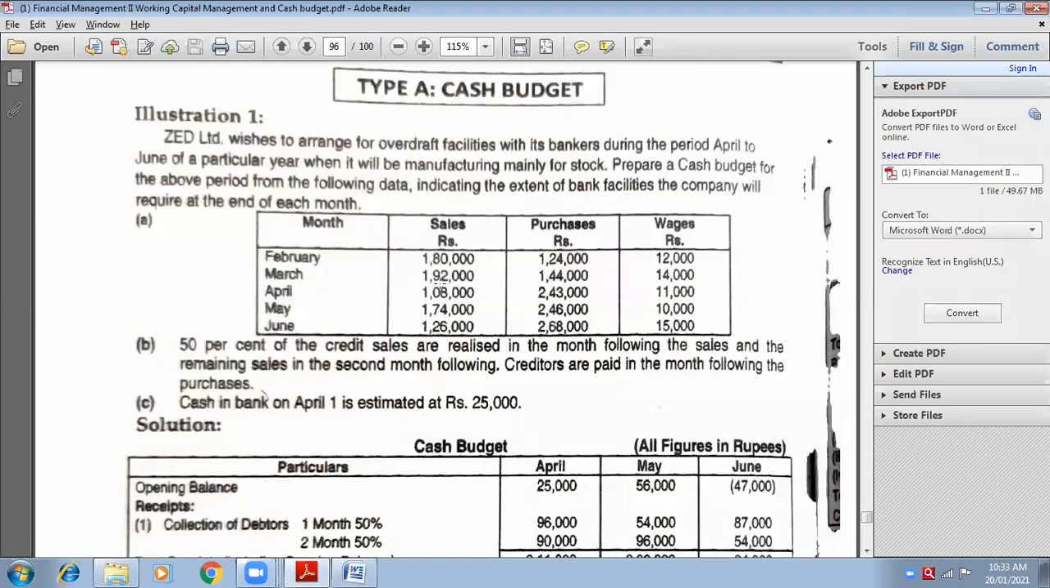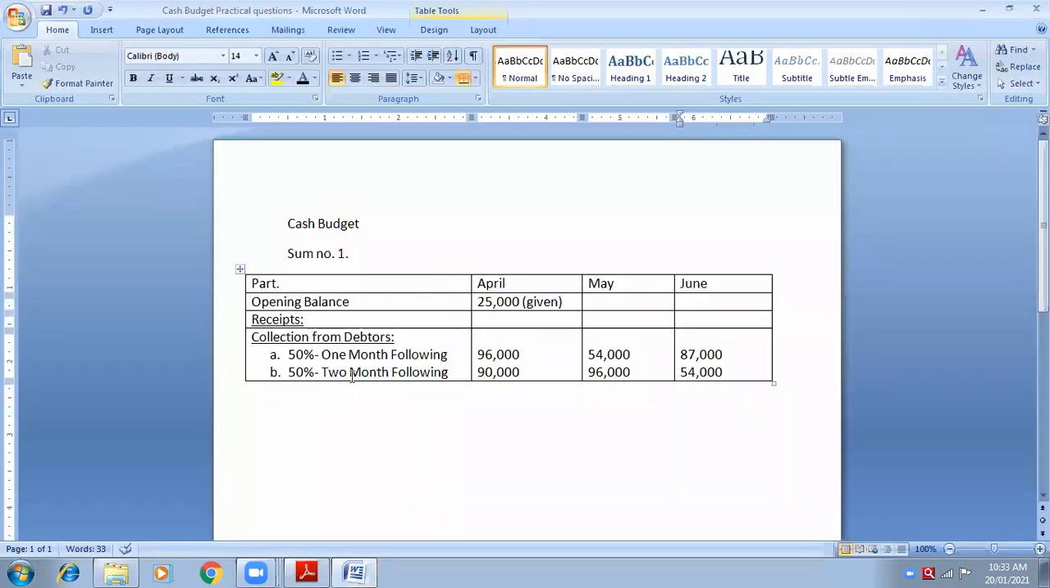Look at March only. We are just cross checking whether we are right. So another 50% of March is also 96,000, because 50% will be 96. Another 50% is received in second month following. For March, second month following is May. So see, second month following May, 96,000. Can you see this? 96,000 1 month following in April, and 96,000 second month following in May. Are you following? Yes, ma'am.